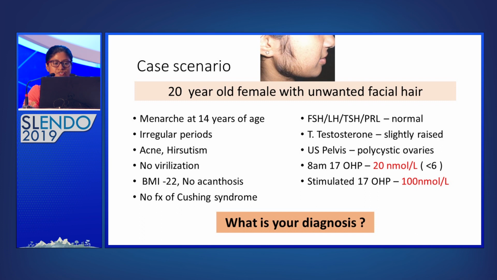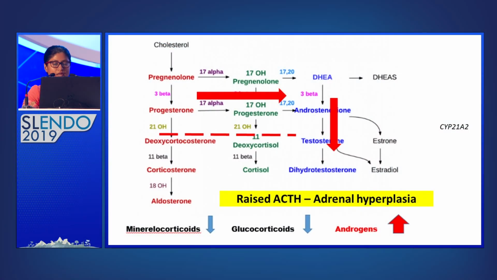CAH is a group of genetic diseases inherited autosomal recessively, and it's due to a deficiency of one of the enzymes involved in the adrenocortical steroid biosynthesis pathway. And the commonest form, which is seen in more than 95% of the cases, is due to 21-hydroxylase deficiency. So in my talk, I'm mainly talking about 21-hydroxylase deficiency.